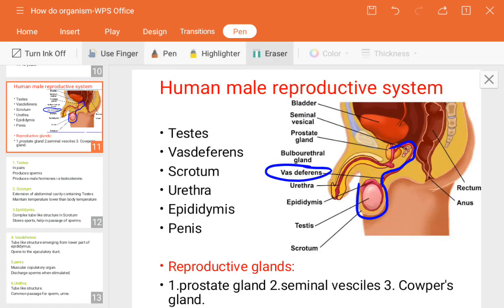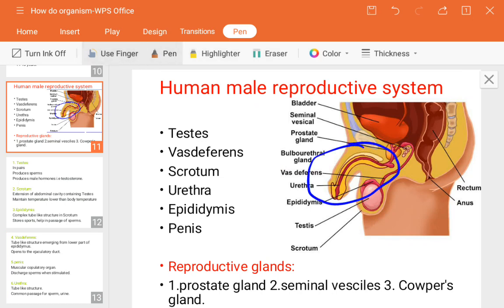So the penis, okay, it's muscular and copulatory. Why is it known as copulatory? Let me show here. So this portion is known as the penis and it is muscular. Why is it muscular? It is made up of muscles, okay. It has the ability to relax and contract whenever necessary.